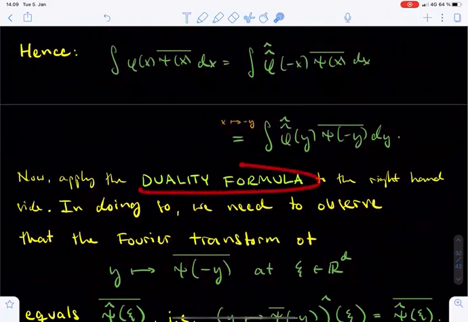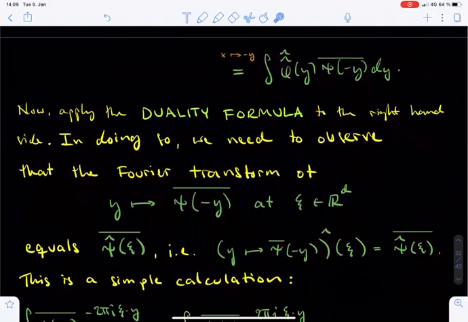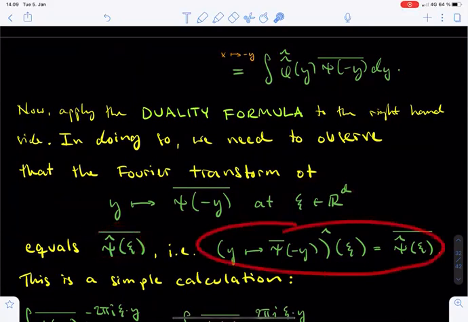Next, we apply the duality formula to move one of the hats above phi to become a hat above psi. But, to do this precisely, we need to record that the Fourier transform of the function y maps to the complex conjugate of psi at minus y, evaluated at xi, equals the complex conjugate of the Fourier transform of psi evaluated at xi.